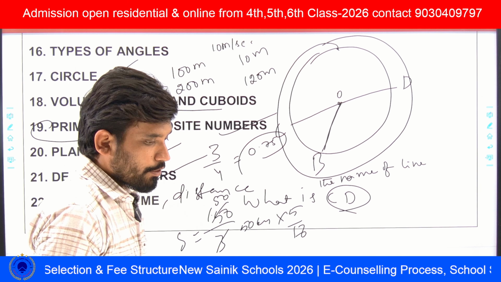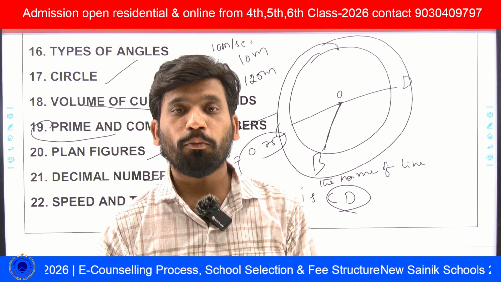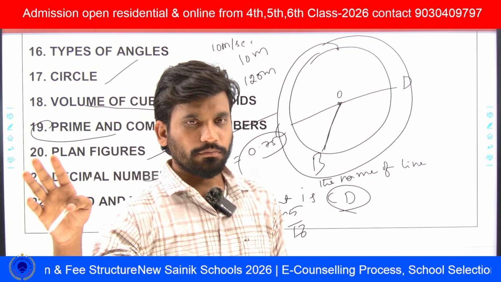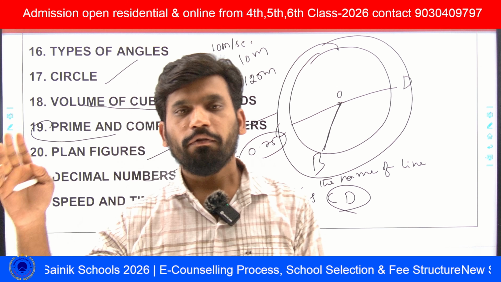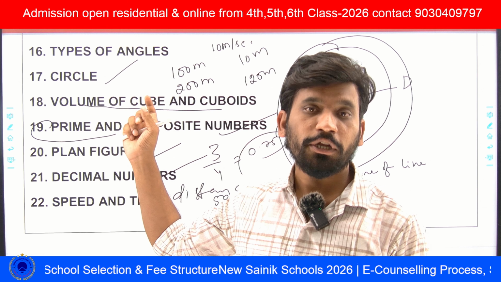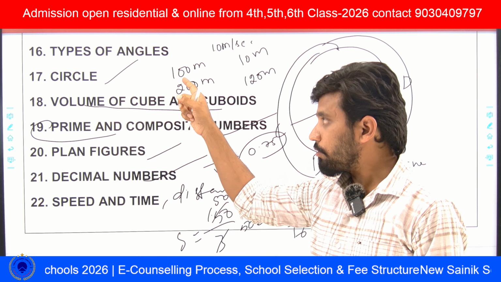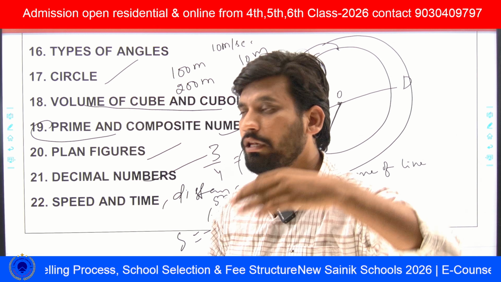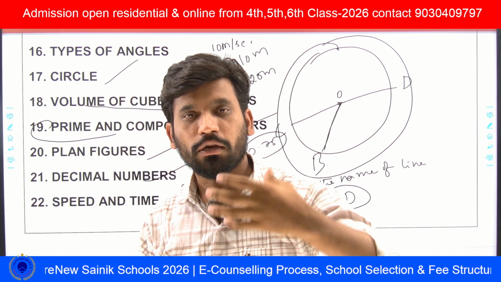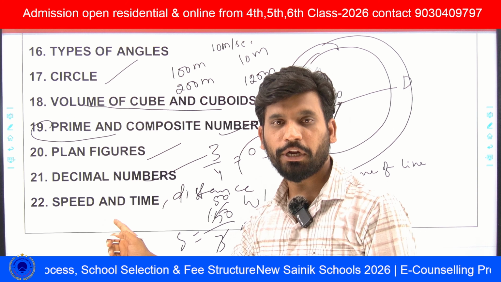Or in this type of time, distance and speed questions, he can give the pole also. A train crosses a pole, he will give the length of the pole and the length of the train. But here the length of the pole is negligible while calculating the total distance, because the pole is in vertical form and the platform is in horizontal form. So don't take the length of the vertical, right? So we can see this type of questions in speed and time.